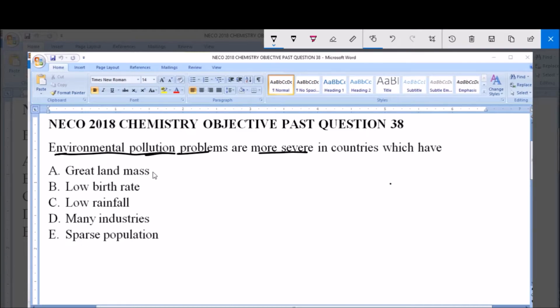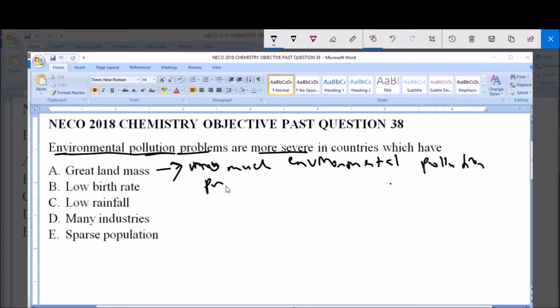Now A says great landmass. Statistically, countries with great landmass do not have much environmental pollution problems. This is owing to the fact that a great landmass means that land can be allocated far away from residential areas for industrial purposes.